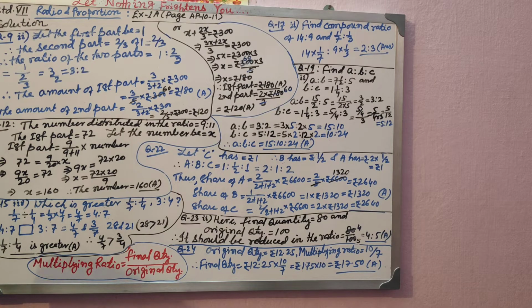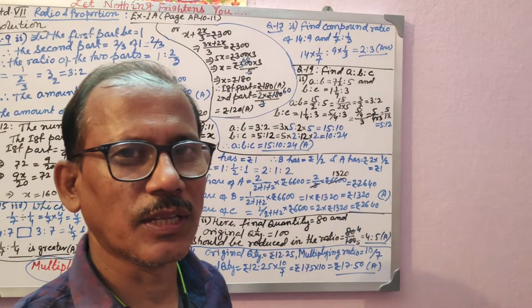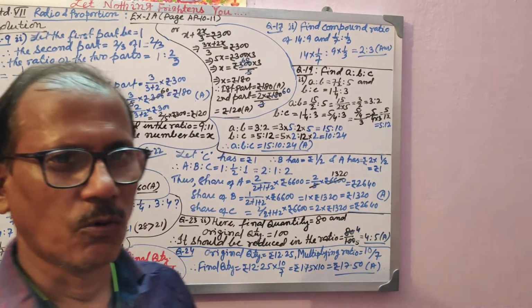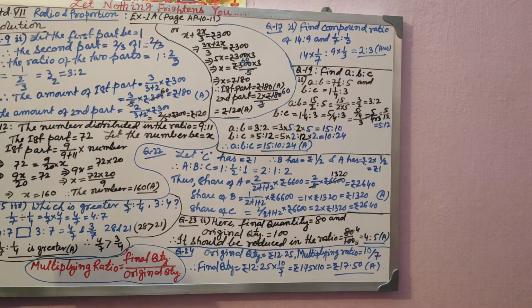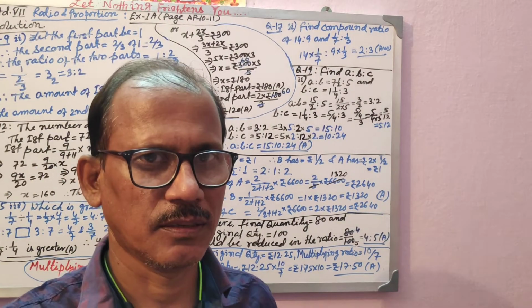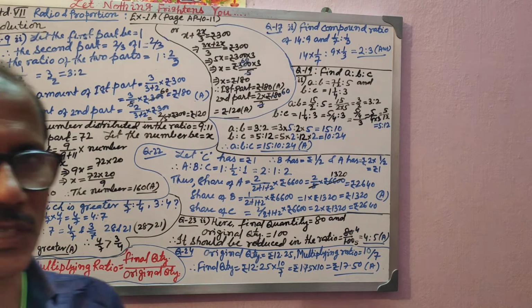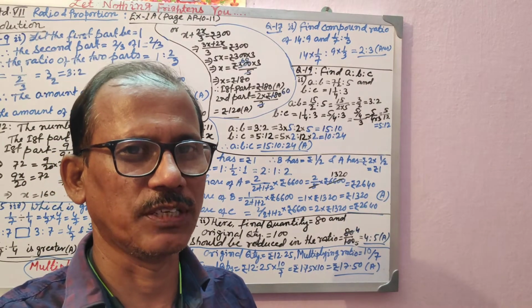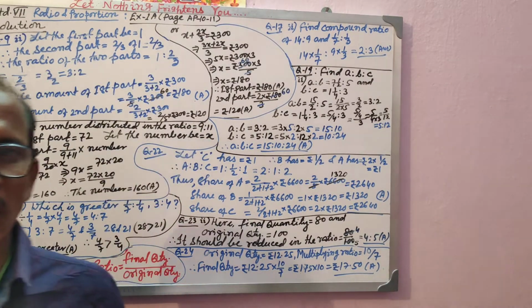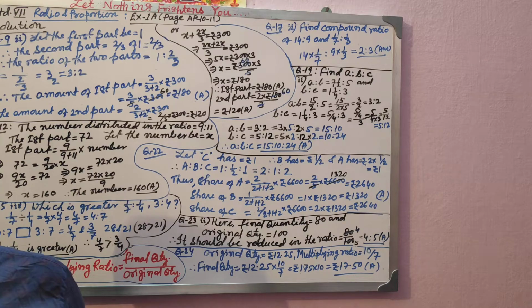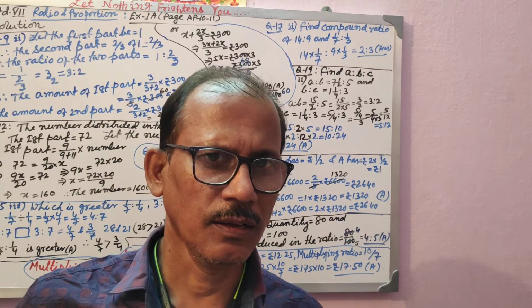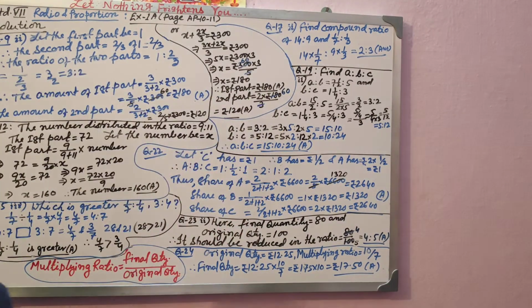Question number 9 is given to you, not directly in ratio, but given in a condition that one part is 2/3 of the other part. Then the total quantity is given to you, an amount of rupees 300. So 300 rupees has to be distributed among two partners. One is 2/3 of the other. So it is very simple only.